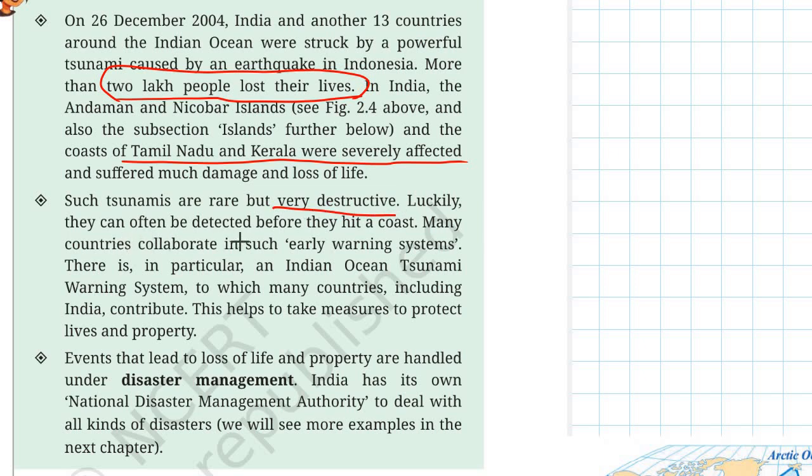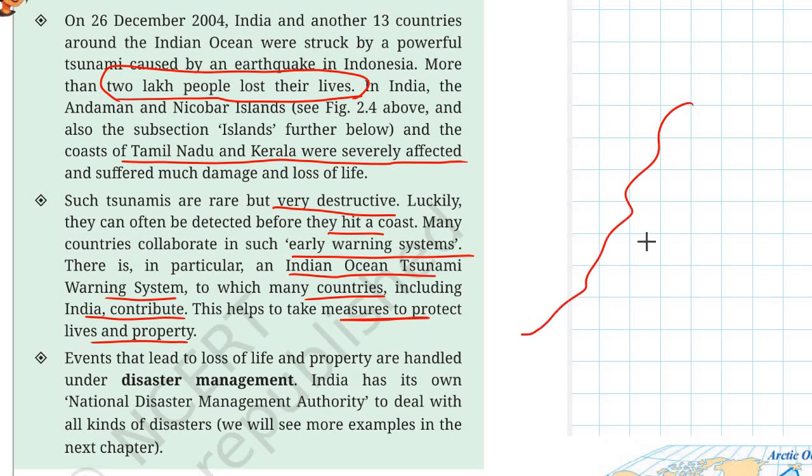Luckily, they can often be detected before they hit a coast, and many countries collaborate in such an early warning system. There is in particular an Indian Ocean Tsunami Warning System to which many countries, including India, contribute. This helps to take measures to protect lives and property.